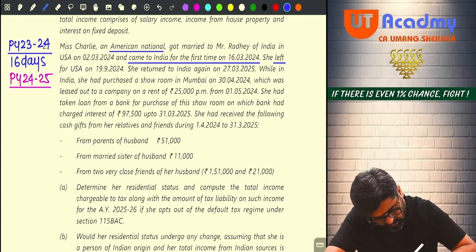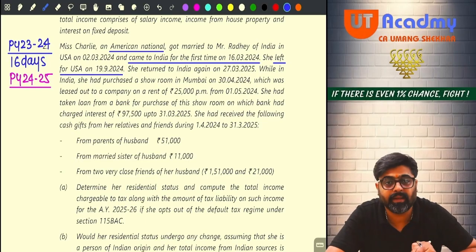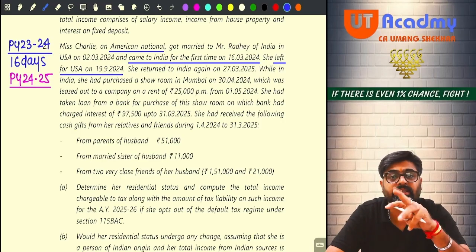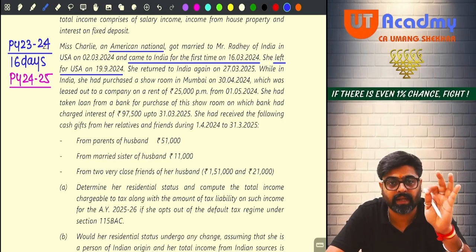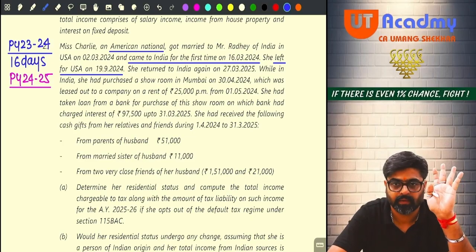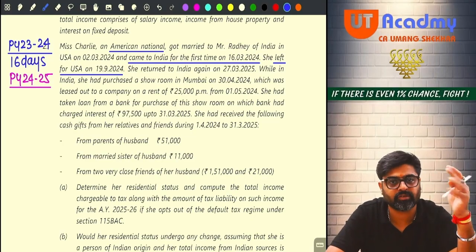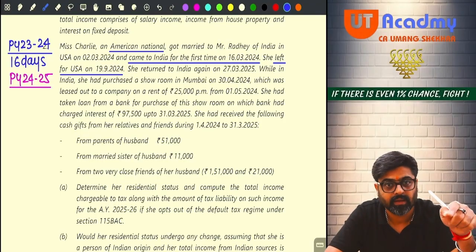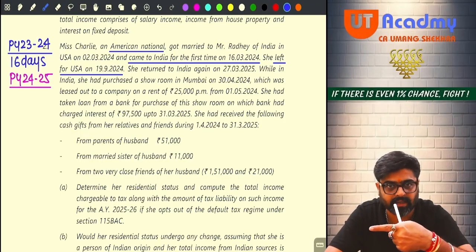Left for USA on 19th of September. Meaning that in my previous year, from 1st April she is in India. But she stays in India, she remains in India till 19th of September. Then she leaves. After 19th, she is not in India, but till 19th, she is in India. The date on which she is leaving, that date is also counted as a stay in India. Yes or no?